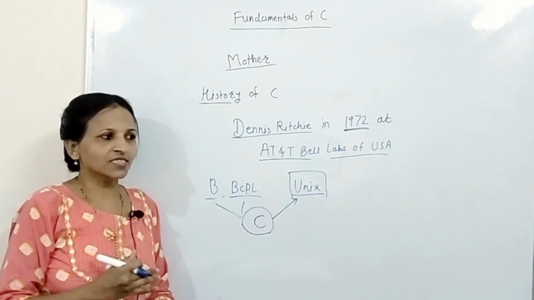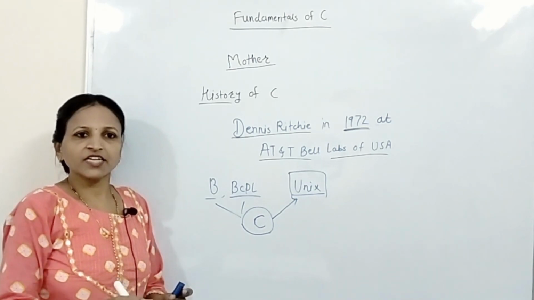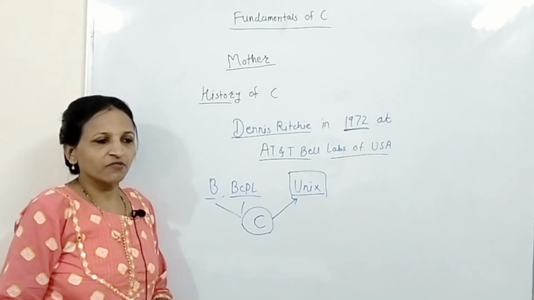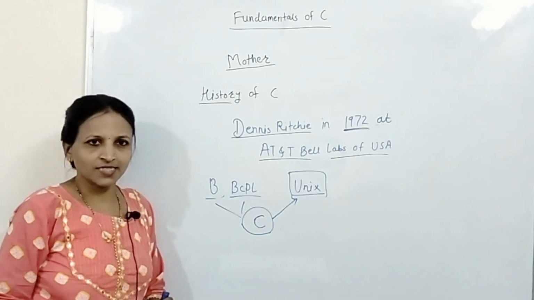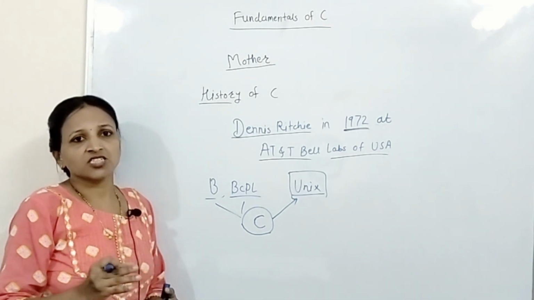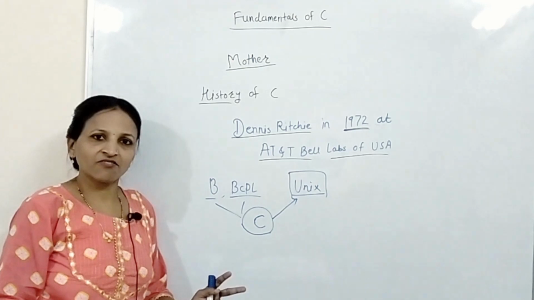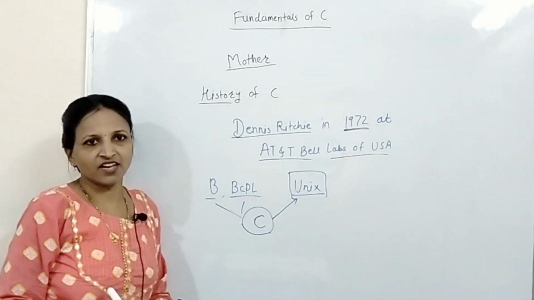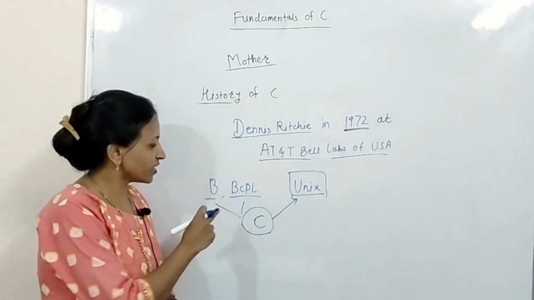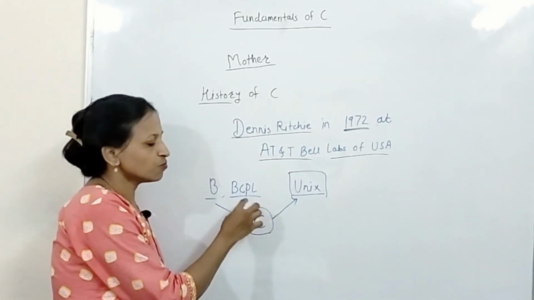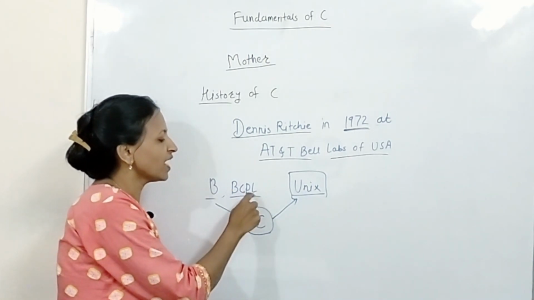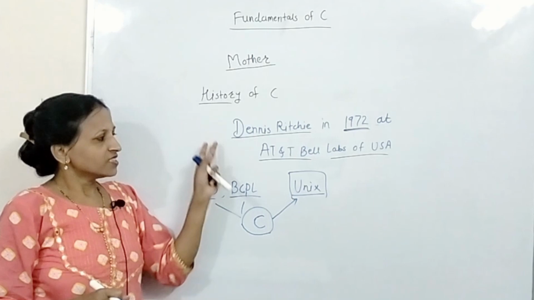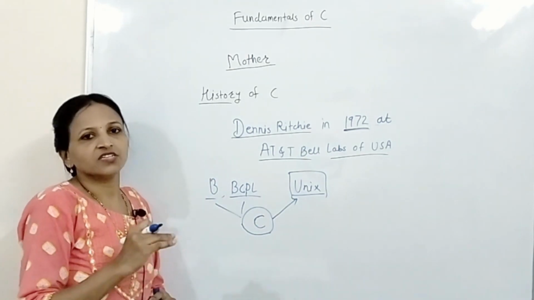We have already seen C is a middle level language. That's why we can do low level programming using C, as well as develop high level applications using C language. That's why it is called a middle level language. And one more point is that C inherits most of the features from B and BCPL language. This is all about the history of C language.